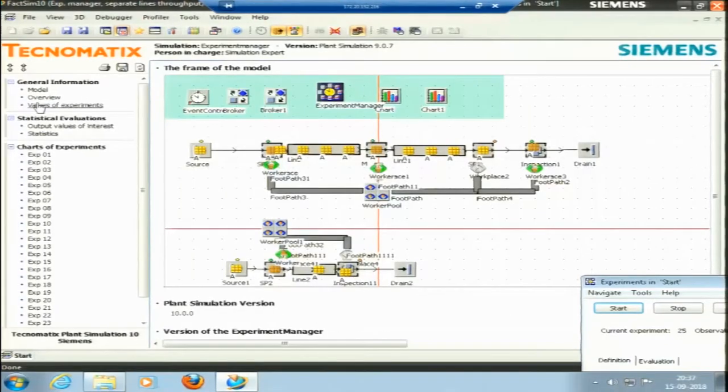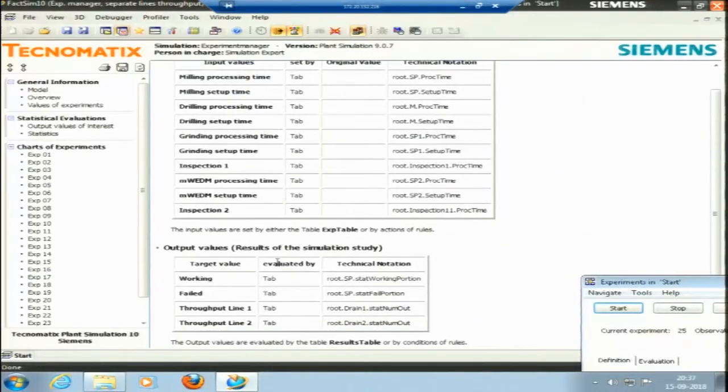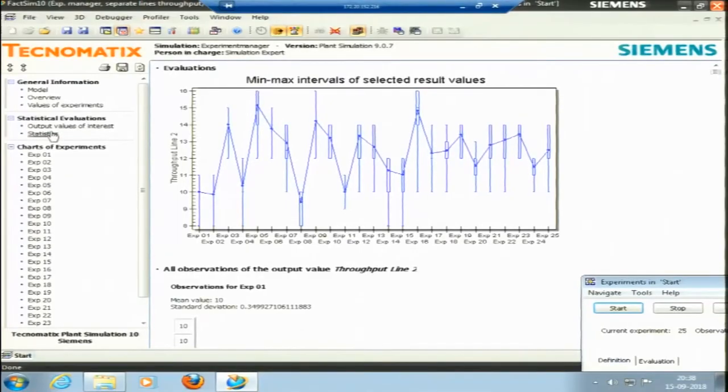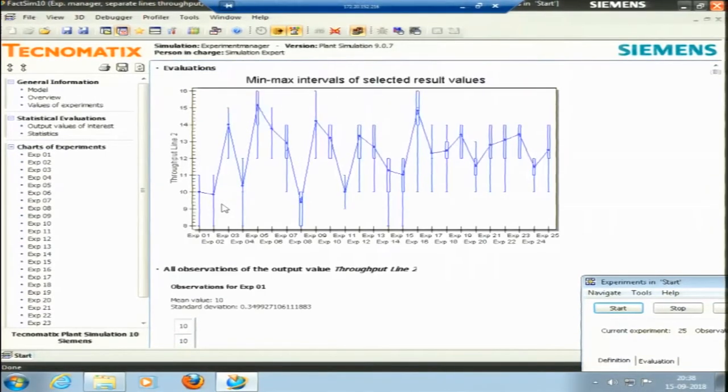Okay, this is the model, this is the overview, these are the values of experiments. Let me try to see the plots of these. So, these are the output values of interest. If you see this, each experiment has 50 observations given. This is for throughput 2. You can see now we have a box plot here.